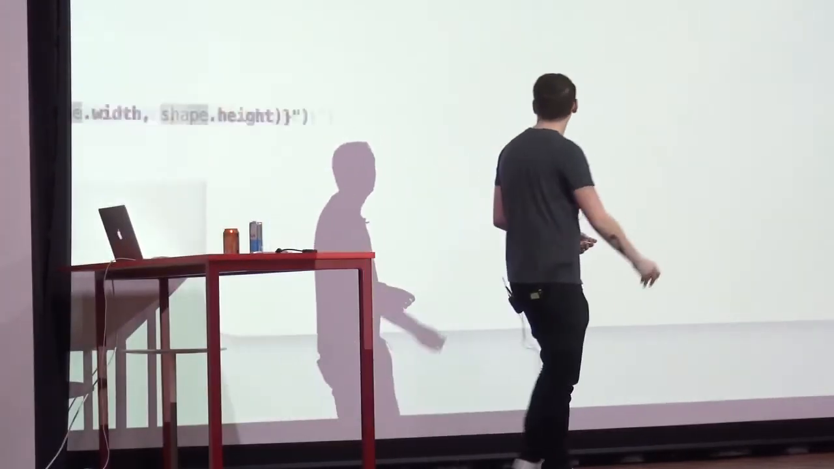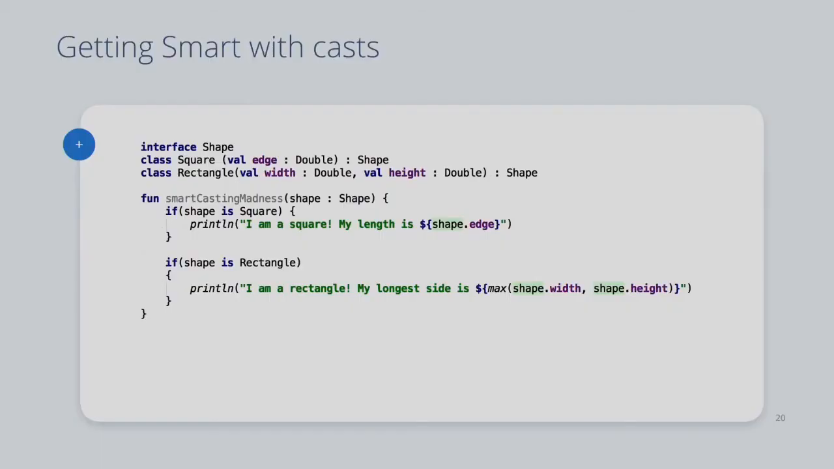So smart casting, I'll move out of the way, is pretty cool. I'll give you guys a second to read the code so you can see what's going on. It's a really, really powerful feature, I think.